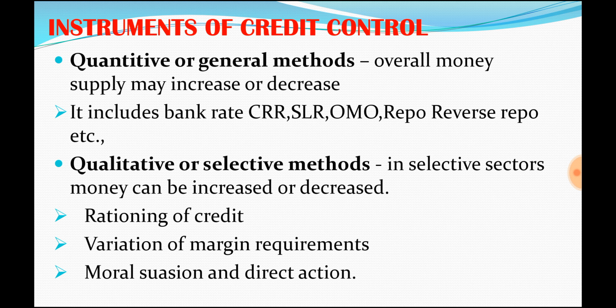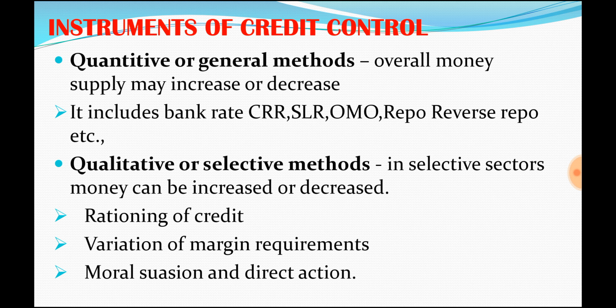One is quantitative or general methods, or quantitative or general control. The other is qualitative or selective methods. What do we mean by that? We need to know what is qualitative method and what is quantitative method.